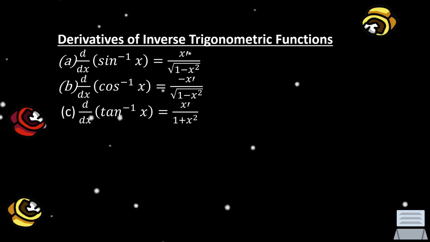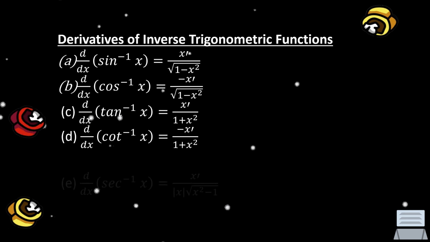For letter C, we have the derivative of inverse tangent x over dx is equal to the first derivative of x over 1 plus x squared. Letter D, we have the derivative of inverse cotangent x over dx is equal to negative first derivative of x over 1 plus x squared.